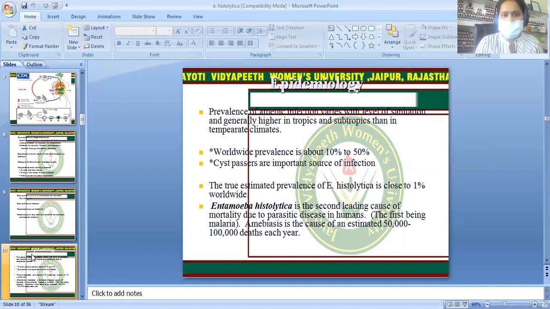If we talk about the epidemiology, the prevalence of amoebic infection varies with the level of sanitation and is generally higher in the tropics and subtropics than in temperate climates. It is worldwide. Cyst passers are an important source of infection. The true estimated prevalence of Entamoeba histolytica is close to 1% worldwide. Entamoeba histolytica is the second leading cause of mortality due to parasitic disease. The first leading cause is malaria.